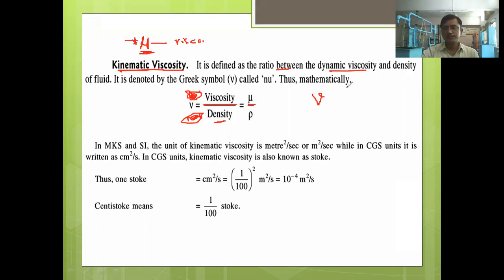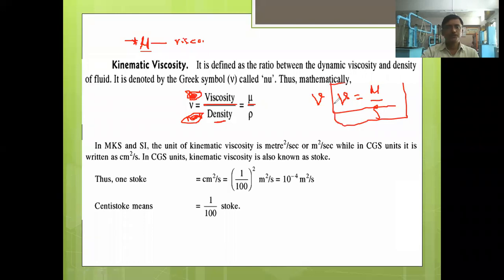It is written like this. It is not a V, it is nu. So nu is equal to mu divided by rho. This is the mathematical expression for the kinematic viscosity.